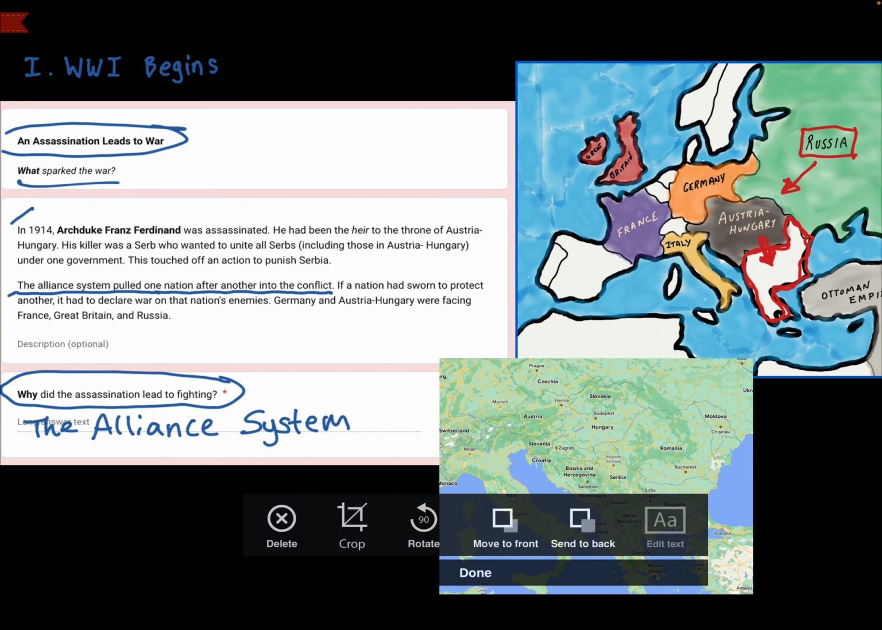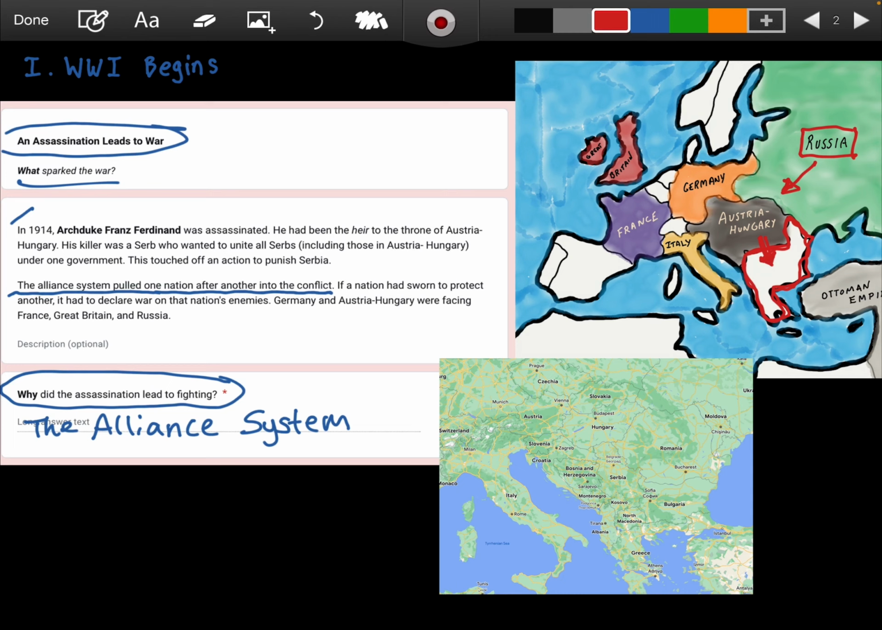Well, this creates some complications because France has an alliance with Russia. So if Russia goes to war, France will be forced to go to war. And then you've got Great Britain, who has an alliance with France. So if Russia goes to war, that means France goes to war. That also means Great Britain goes to war.